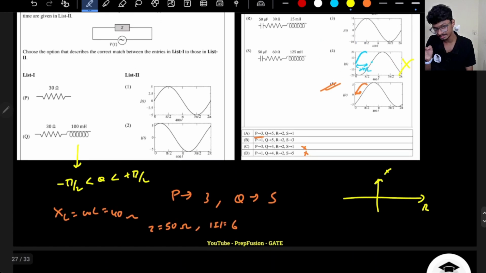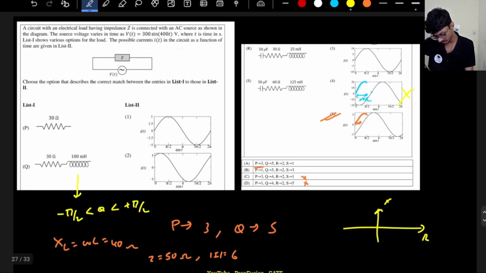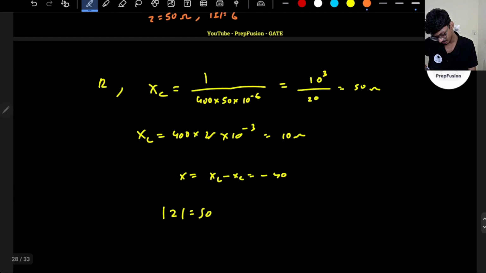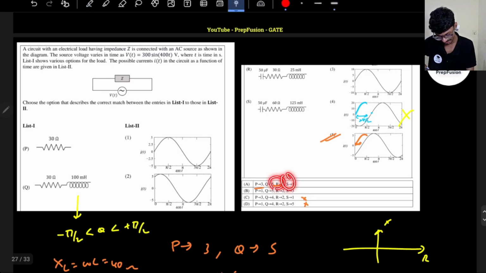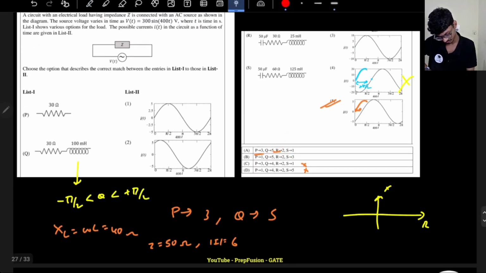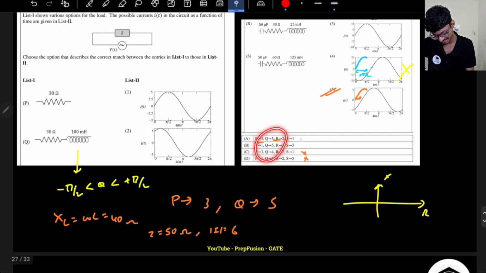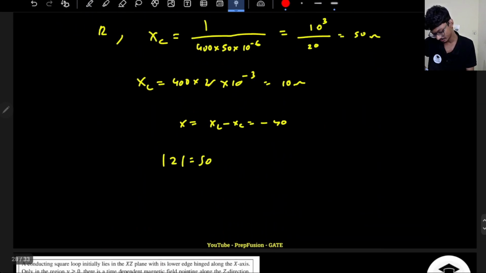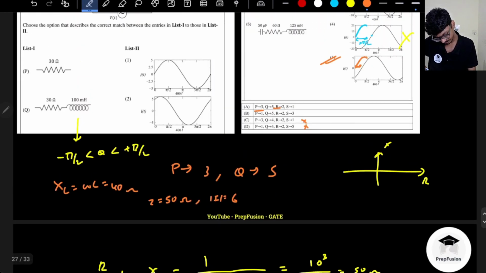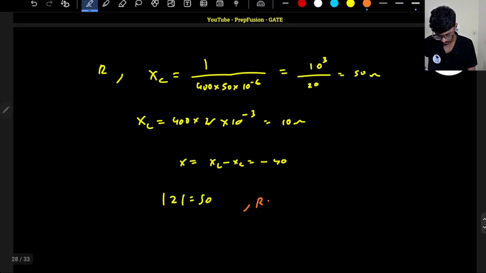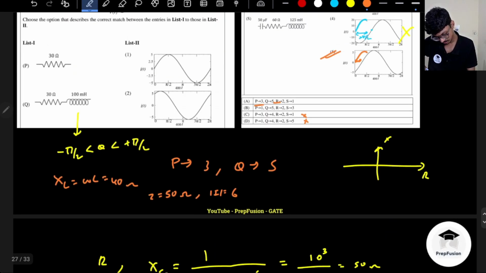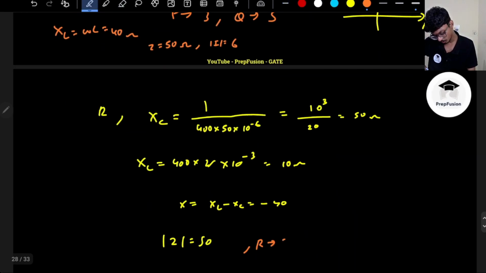So the magnitude is the same, but it is overall capacitive. So now the current will lead the voltage. Only this option is present that is leading, so option 2, R equal to 2, will be correct here. Now I have to verify again for the last one. I should not have done this one first. I should have done S, since only S is differentiating these two. That's my fault, I should have analyzed S directly. But we are solving the whole question. So R is 2.